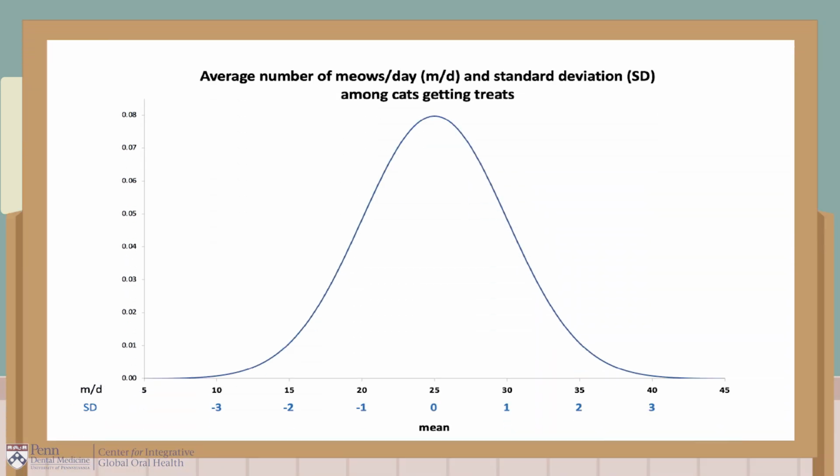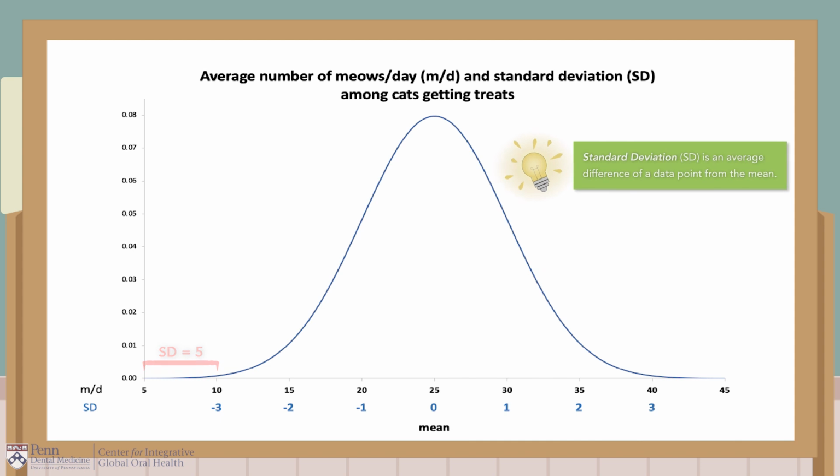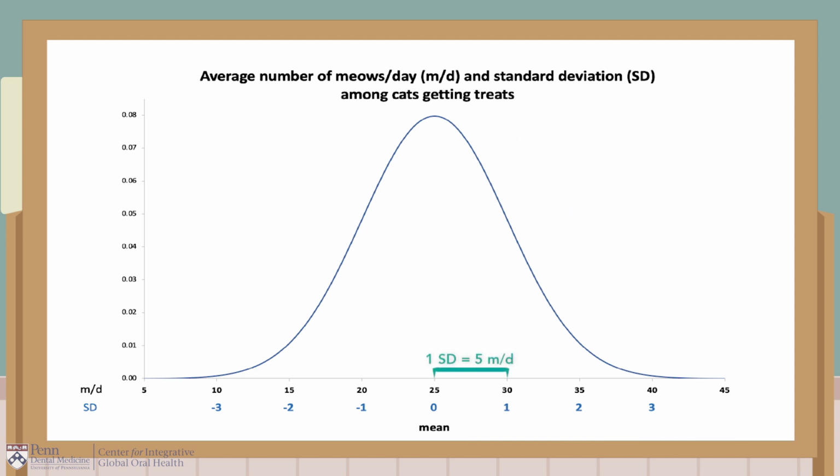As we all know, numerous studies have shown that cats getting treats usually meow on average 25 meows per day, M/D, with a standard deviation, SD, of 5. This is a known distribution. Hans, you may remember that standard deviation is the average difference of a data point from the mean. In this distribution, one standard deviation is 5 meows per day, two standard deviations is 10 meows per day, and so on.